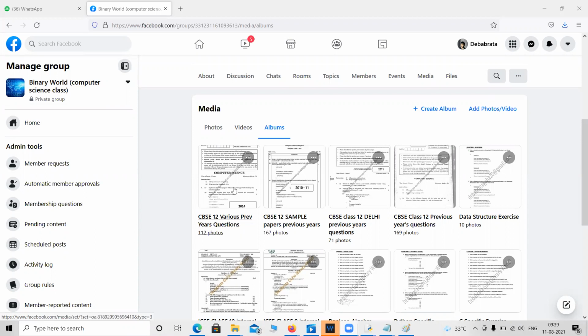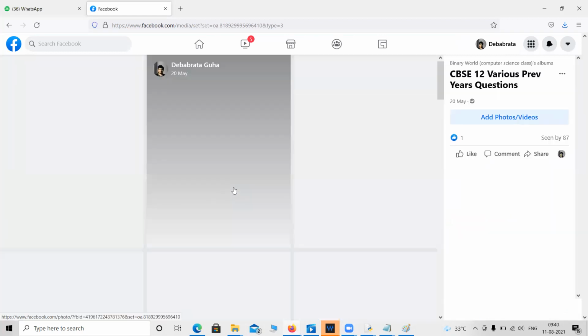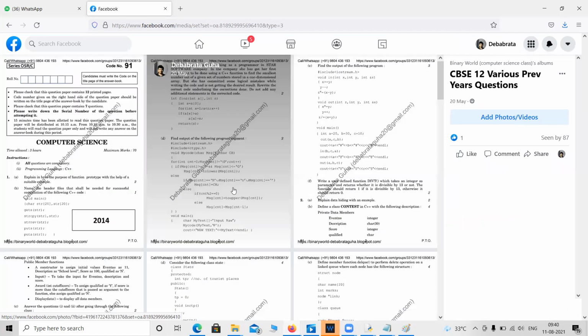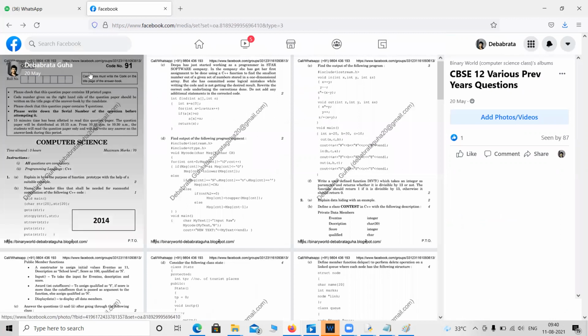And these are complementary papers like the compartment exam, you can also follow this album. So the main aim is to practice the same. This is a compartment paper, I guess. So you can get multiple questions in these 4 albums and you will get enough chances to practice. Just go through those albums and look at the questions.